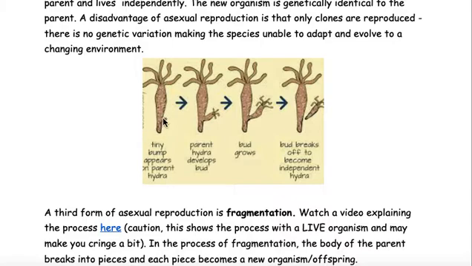So this picture shows a tiny bump appearing in the parent, and then it develops a bud, and then the bud grows, and then it separates from the parent to become an independent hydra.